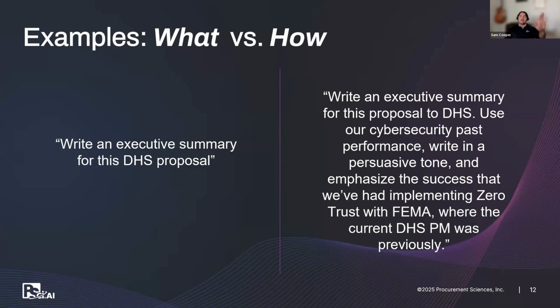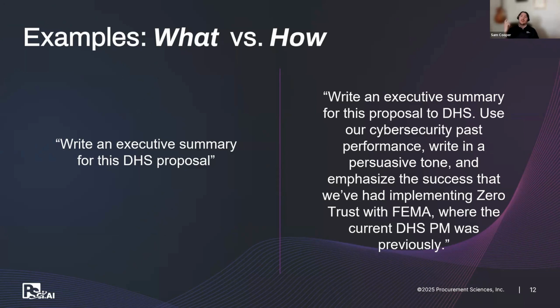But also, in the first example on the left, I'm just saying, hey, write an executive summary for this proposal. I'm just telling it what I want it to do. But like I said earlier, we really want to give it the how too. We want to tell the AI how we want that task to be accomplished. So, hey, write an executive summary for this proposal. Make sure you use our cybersecurity past performance.